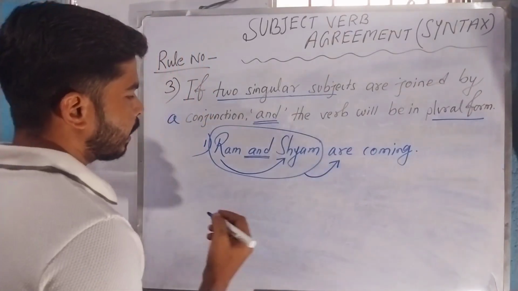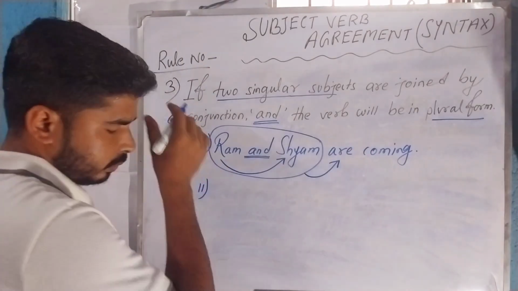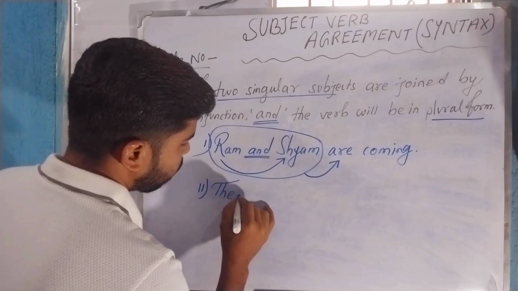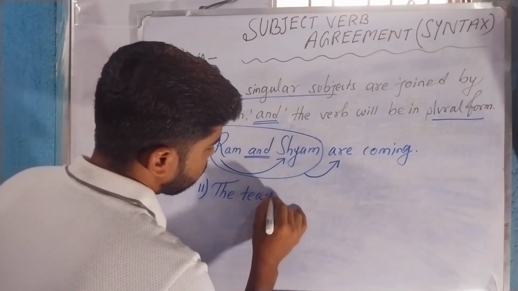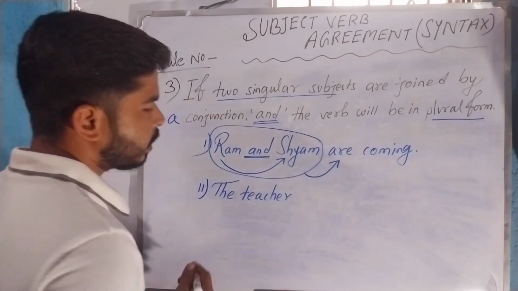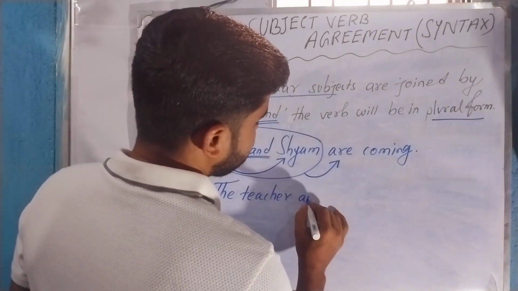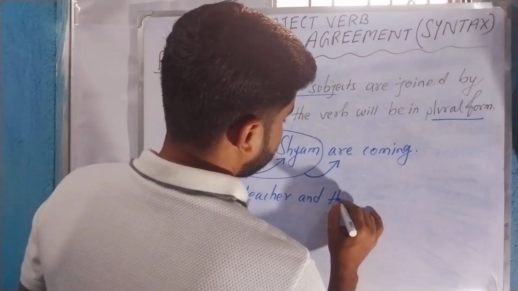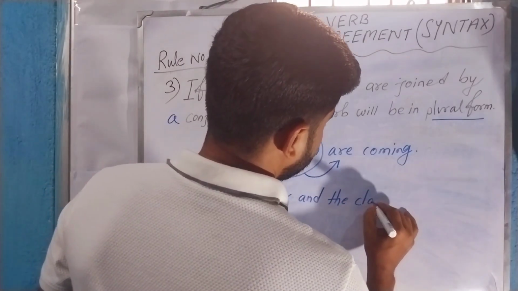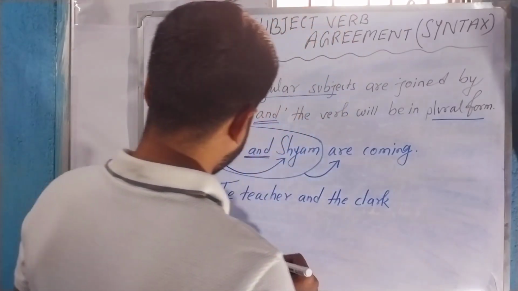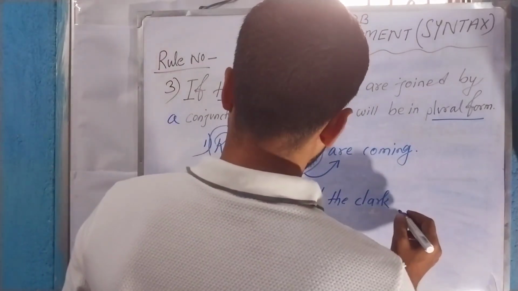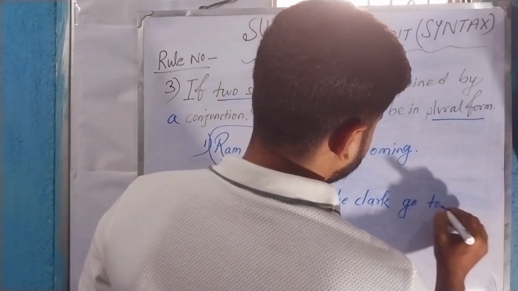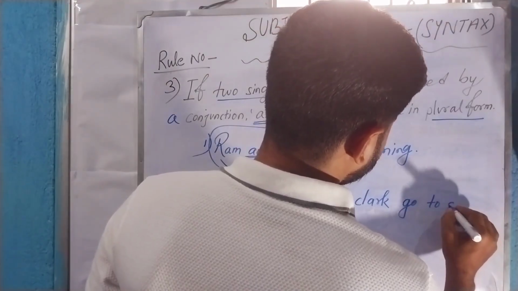Okay, let's take another example. The teacher and the clerk go to school.